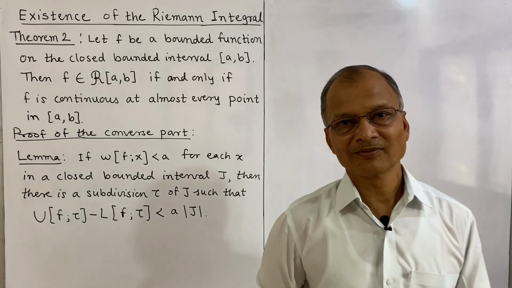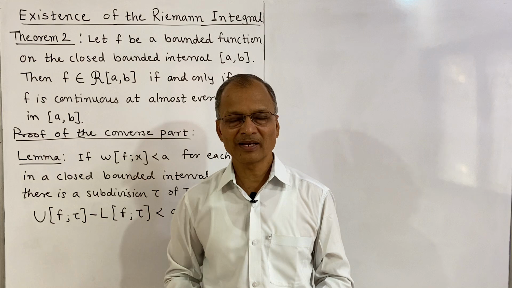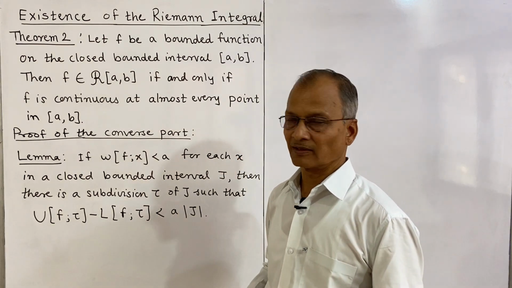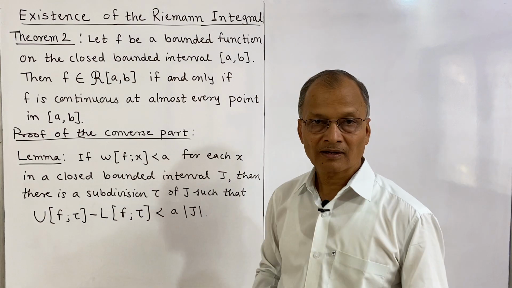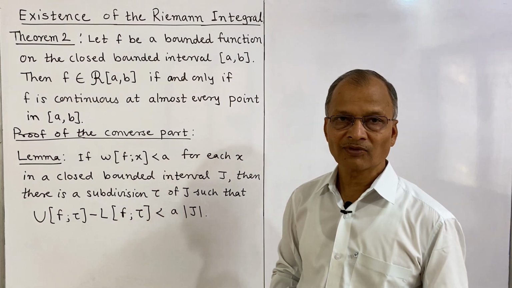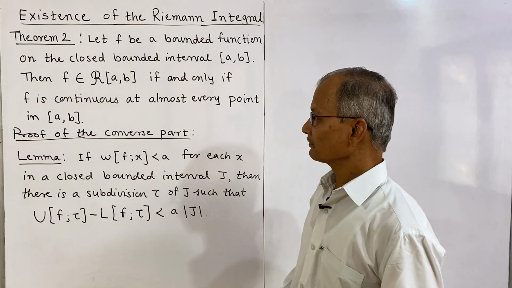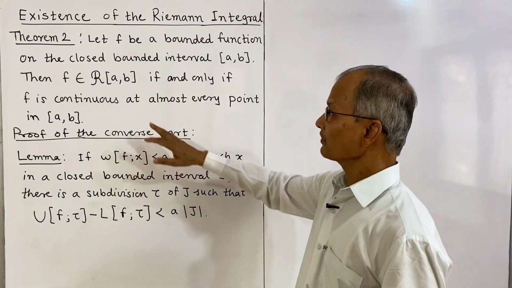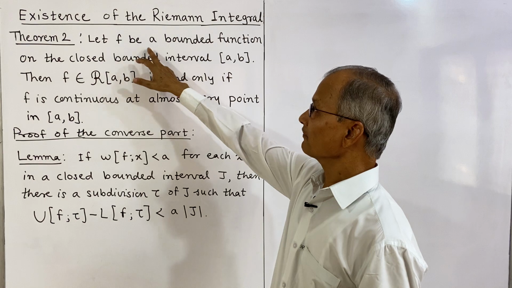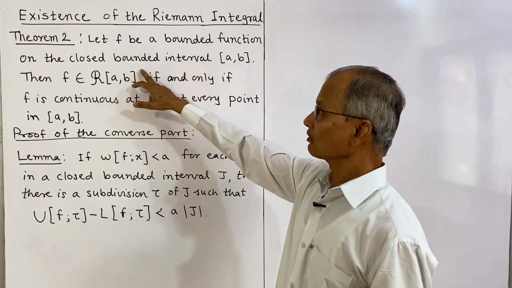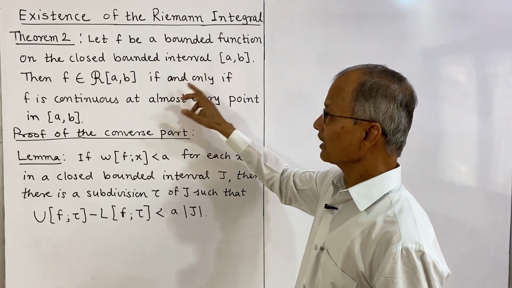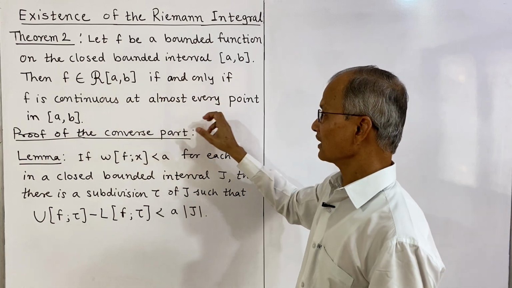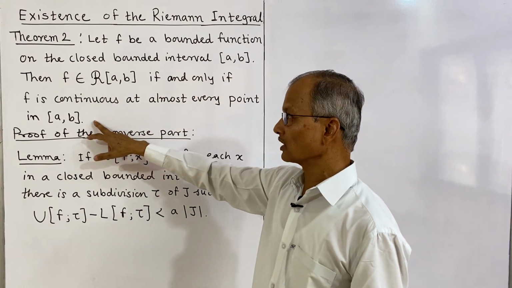Hello dear friends, welcome to this lecture on the Riemann integral. We are proving the existence theorem of the Riemann integral. In our last lecture, lecture number 7, we proved one part of the theorem, and now the theorem is here. The statement is: if f is a bounded function on the closed bounded interval [a, b], then f is Riemann integrable if and only if f is continuous at almost every point in the closed interval [a, b].